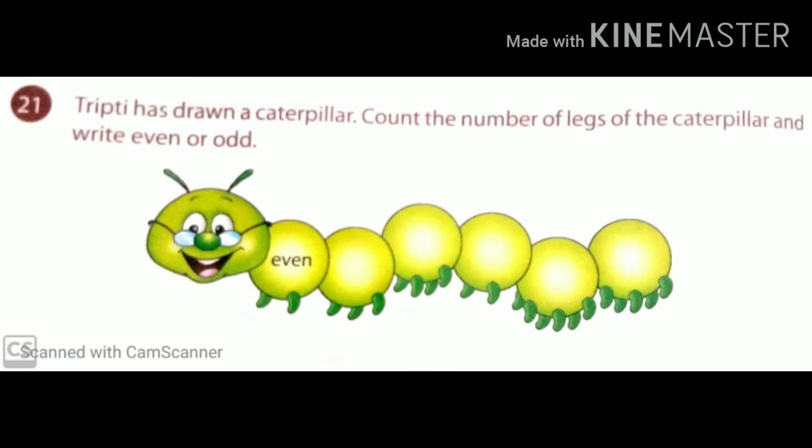Like that, see in the second how many legs there are. In the second one, there are 3 legs, so you have to identify whether 3 is an even number or an odd number. Like that, you have to do till the last one. Now count and fill the circle.